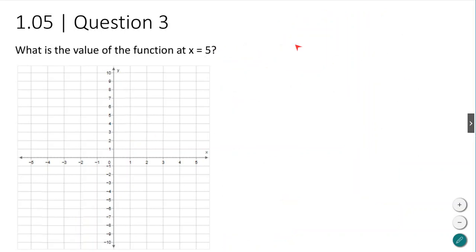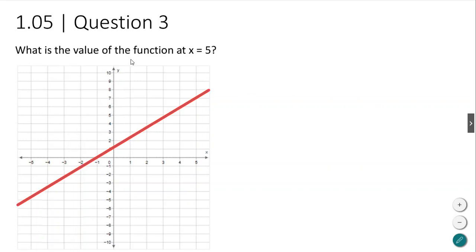Okay, question number 3. What is the value of the function at x equals 5? Okay, so in this case, they're going to give you some sort of line, right? So I'm going to just draw a line here. So you will have some sort of line on the graph. And I'm going to adjust a little bit, so it looks like what I really want it to look like. Okay, so it's about there.